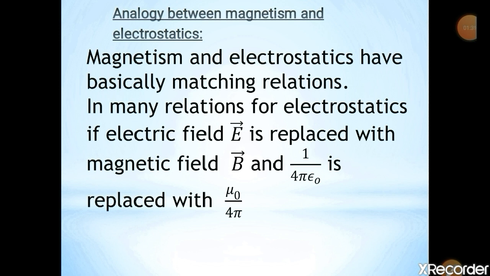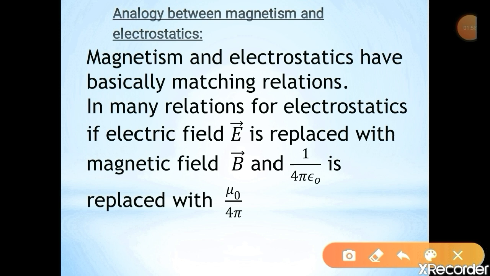Magnetism and electrostatics have basically matching relations. That means electricity and magnetism have a relation with each other. In many relations for electrostatics, if the electric field E is replaced with the magnetic field, and 1 by 4 pi epsilon naught is replaced with mu naught by 4 pi.